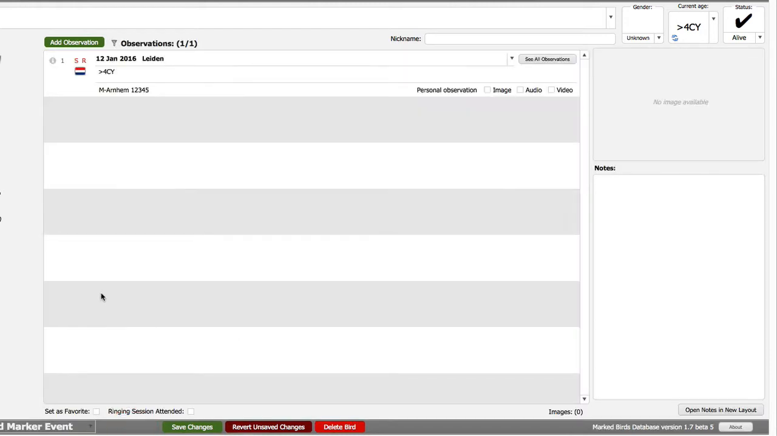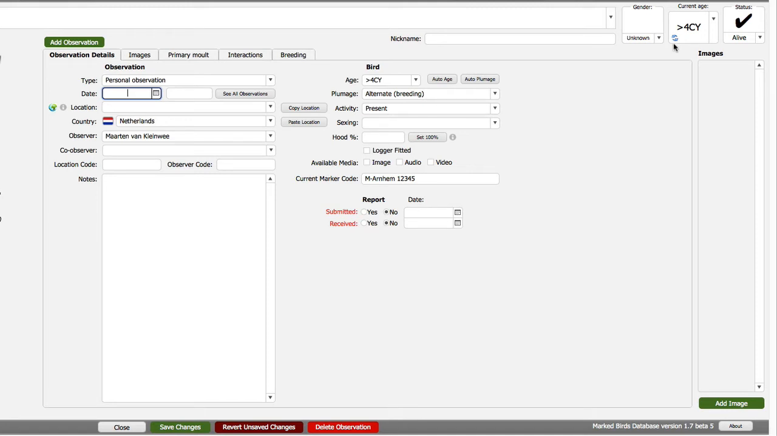And if I would observe this bird once more, let's say tomorrow or next week, if I now add an observation, that available current age is then used to already populate the bird age for the observation. So that is something that I wouldn't have to do when adding a new observation for the bird. So that saves me a little bit of time.